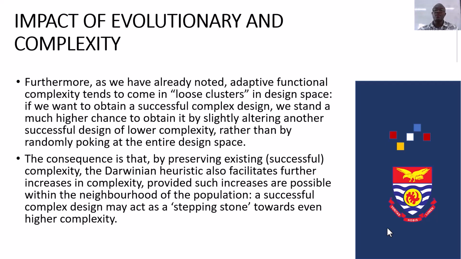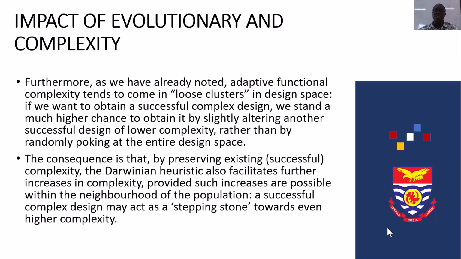Furthermore, as we have already noted, adaptive functional complexity tends to come in loose clusters in design space. If we want to obtain a successful complex design, we stand a much higher chance to obtain it by slightly altering another successful design of lower complexity rather than by randomly poking at the entire design space.